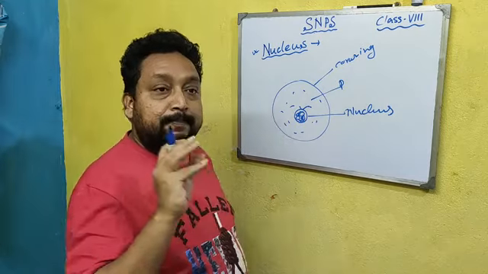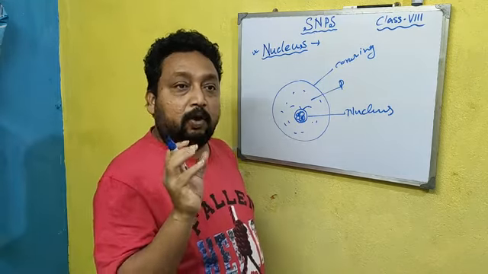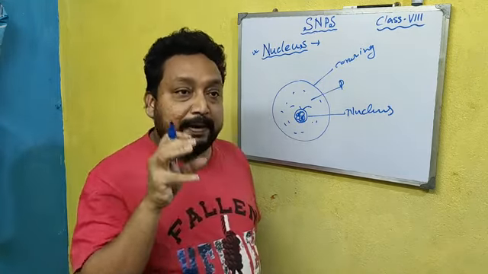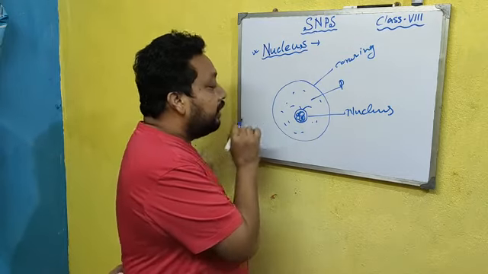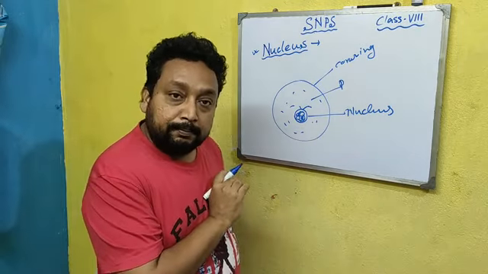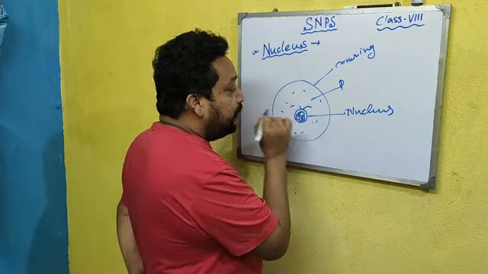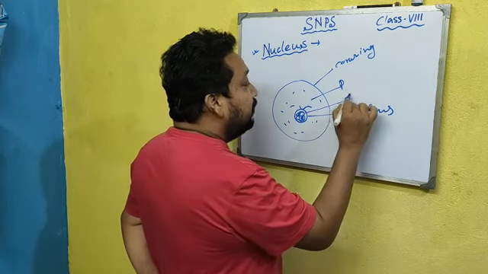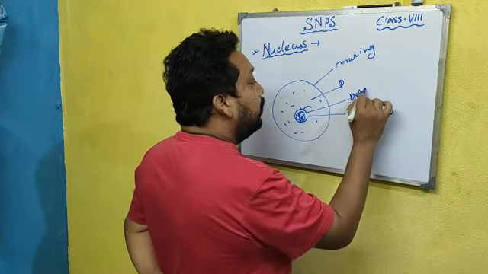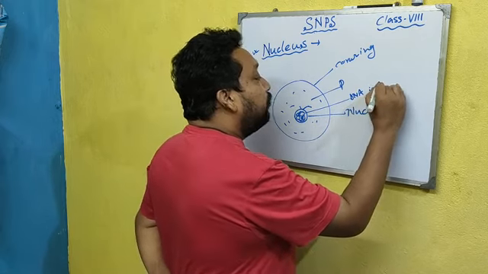Nucleus is a dense substance present approximately at the center of the protoplasm, which contains the DNA in the form of chromosome.